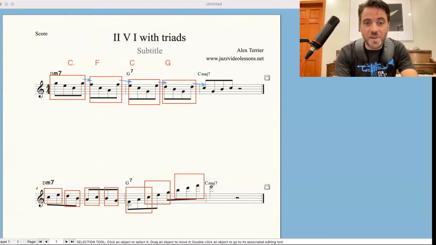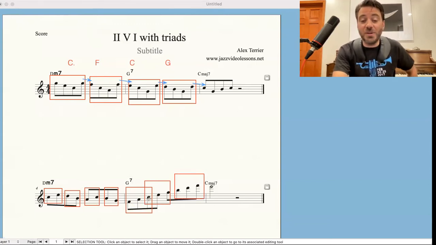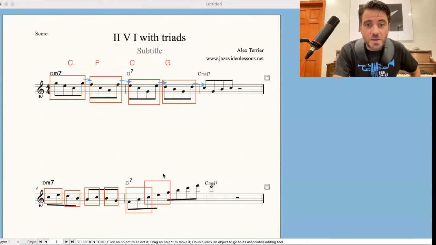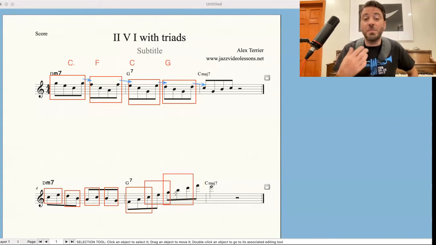You see how here we have F, A, C, that's my F major triad, and the note C is what we call a pivot note, that allows me to go from the F major triad to the C major triad. And just like that, the G major triad and the C major triad have a common note as well, a pivot note. So I pivot from the F major triad with my C note to the C major triad. With the G note, I pivot to the G major triad.